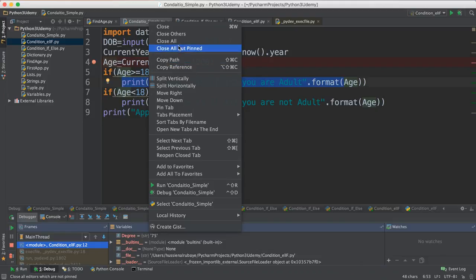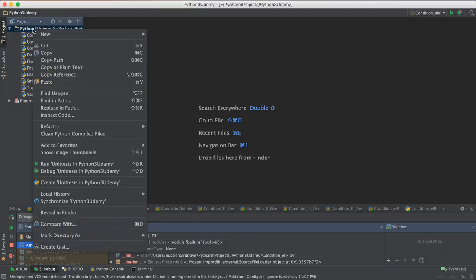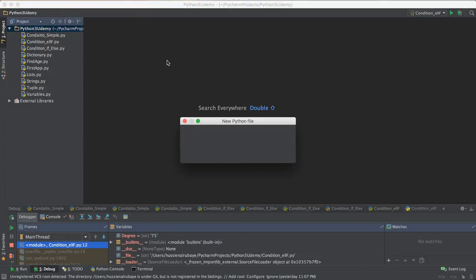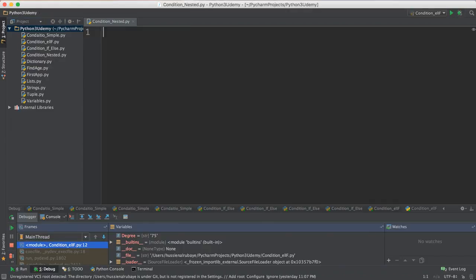So if I just try to close all to make my screen clear, and I open a new Python file, I will name it condition nested, whatever. Now think about someone entering his age. Let's suppose someone enters his age, and I want to get it from the input. Okay, so I will say enter your age.